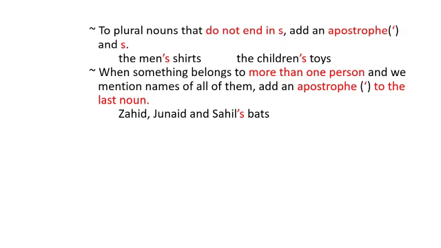When something belongs to more than one person and we mention names of all of them, add an apostrophe to the last noun. There are circumstances wherein more than one person will have the same things. So, we will not put an apostrophe to all those nouns, but we will just put an apostrophe and the letter S to the last noun. For example, Zahid, Junaid and Sahil's bats. You can say Bhumika and Joji's shirt.